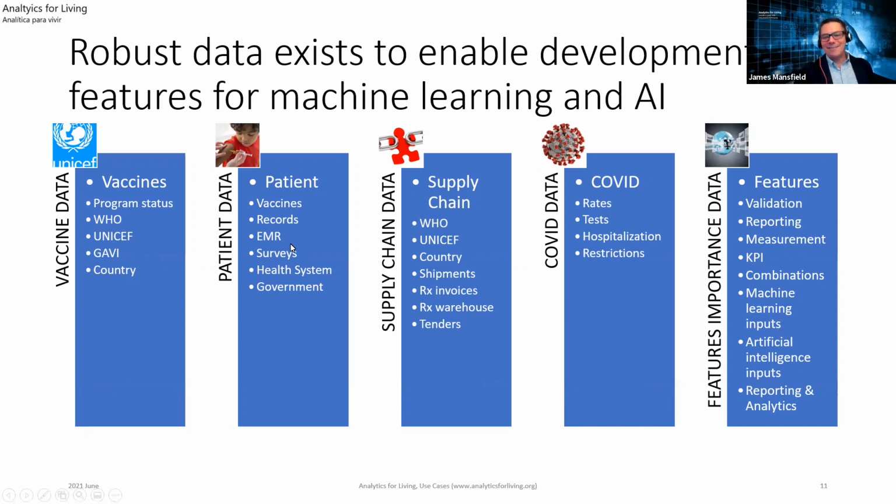And then the other data is the vaccines record data, which is there as well. And then also the supply chain data is there. And I'll share an illustrated example of what that looks like on the next 2 or 3 slides.